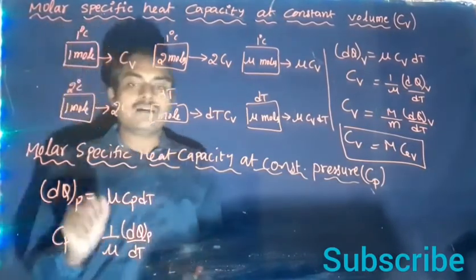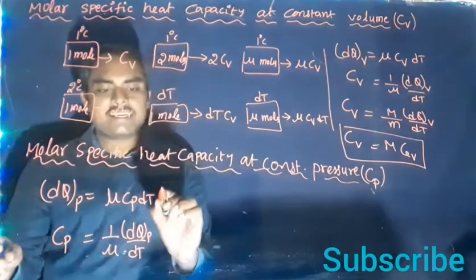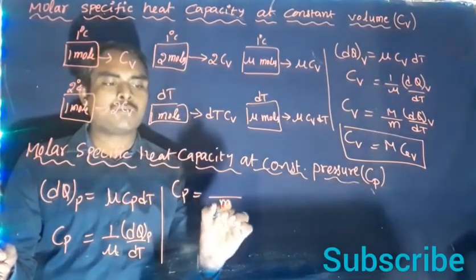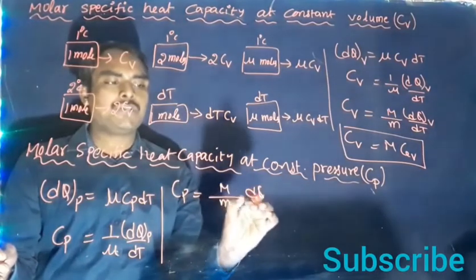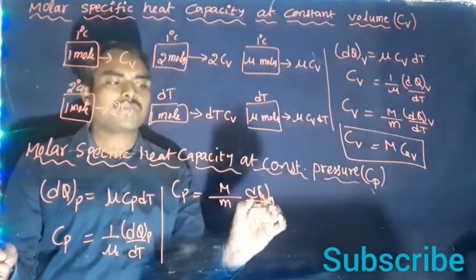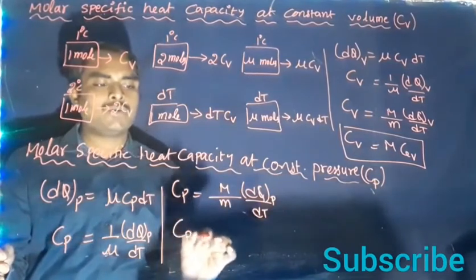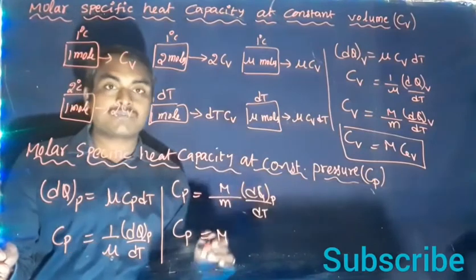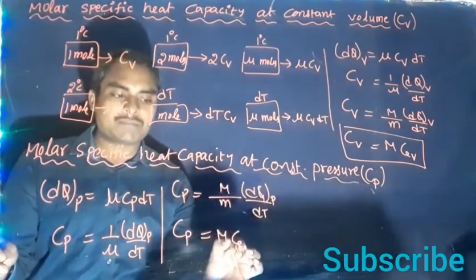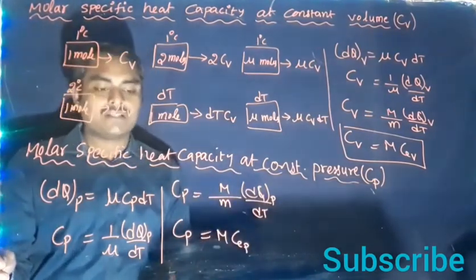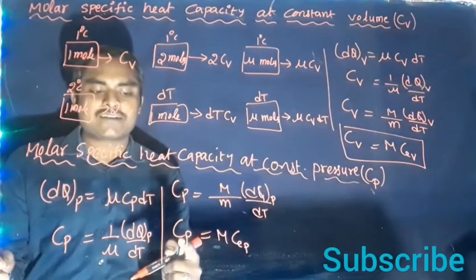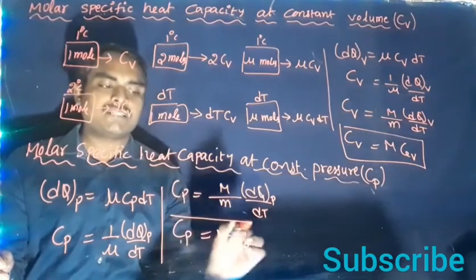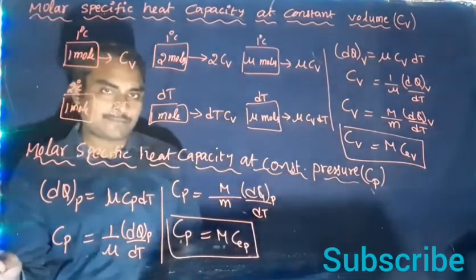Again, this mu can be written mass upon molar mass, so Cp equal to capital M into the remaining term 1 by m into dq by dt at constant pressure, which is absolute specific heat capacity at constant pressure. So molar specific heat capacity at constant pressure equal to molar mass times absolute specific heat capacity at constant pressure.